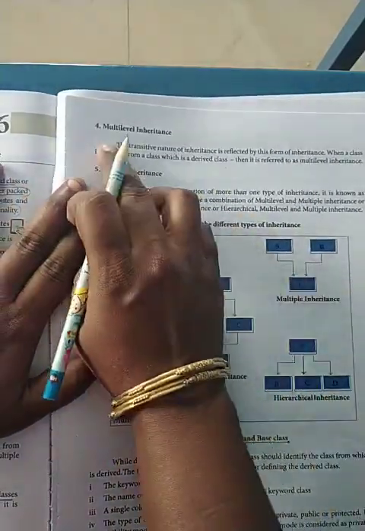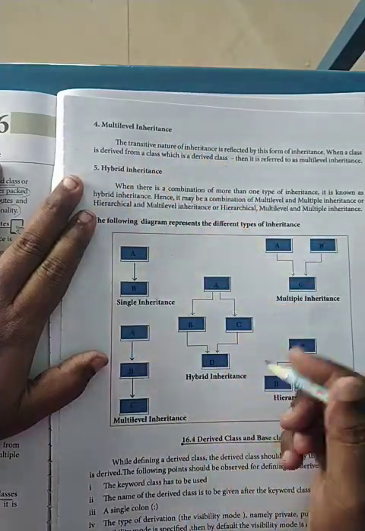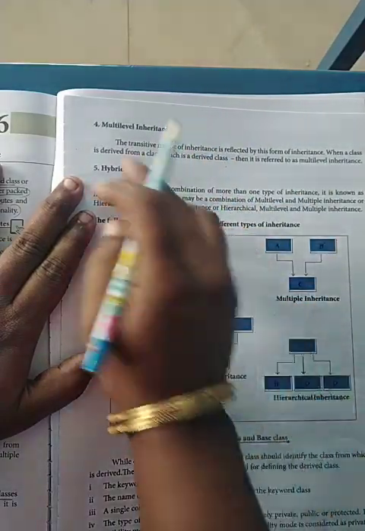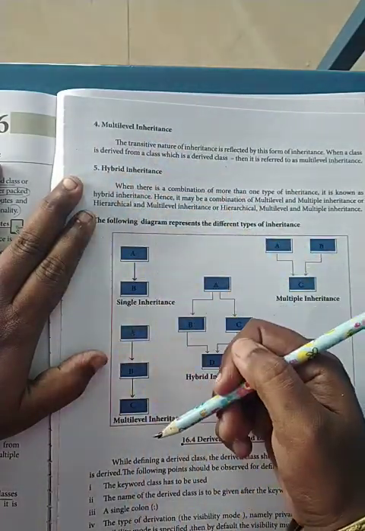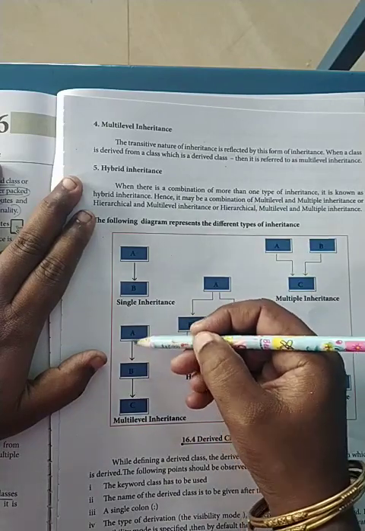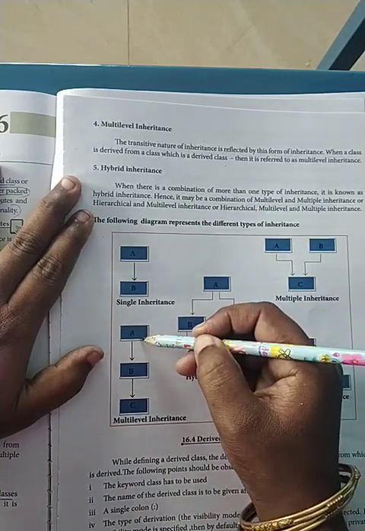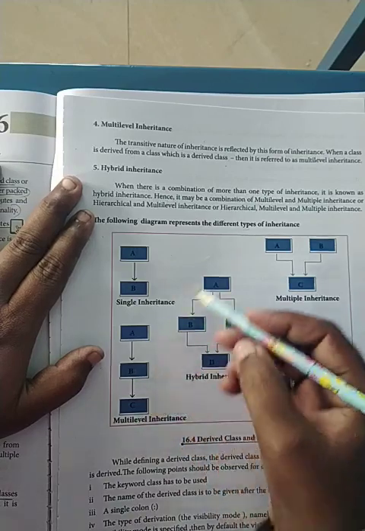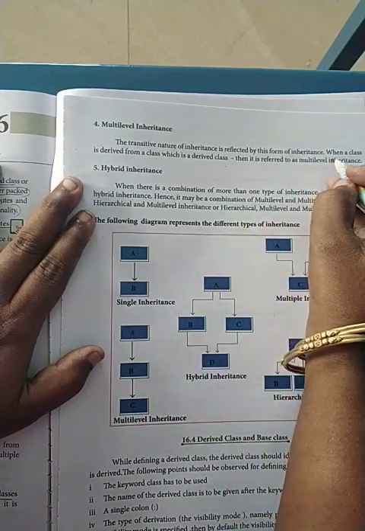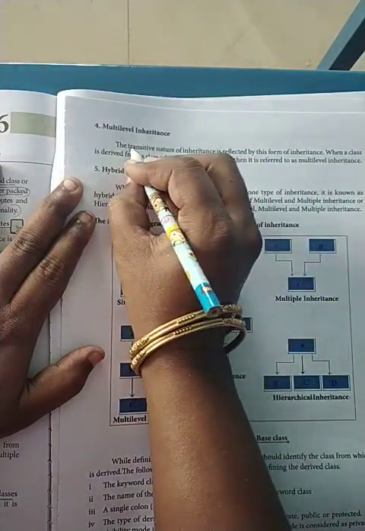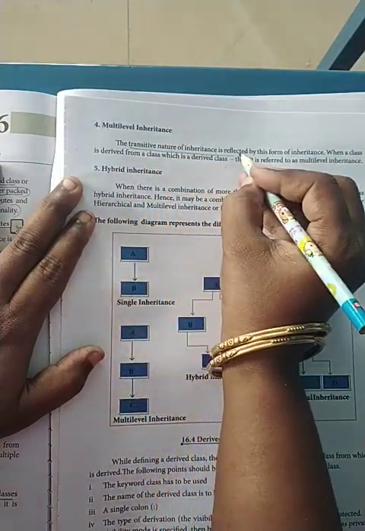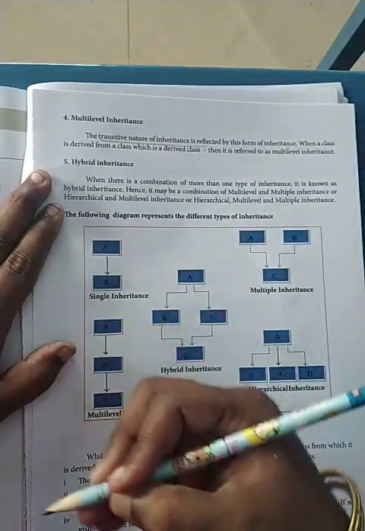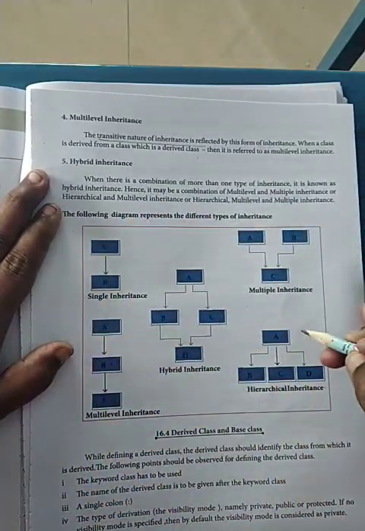Now multiple inheritance. What is this? Sorry, this is multi-level. Multi-level means the third generation: from one level to the second level, from the second level to the third level. It is the transitive nature, going on and on from one generation to another.